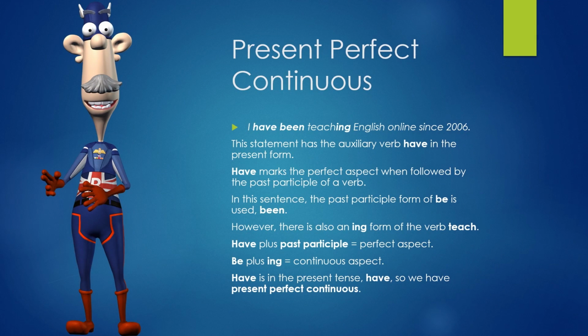Present perfect continuous. I've been teaching English online since 2006. This statement has the auxiliary verb have in the present form. Have marks the perfect aspect when followed by the past participle of a verb. In this sentence, the past participle form of be is used, been. However, there's also an ing form of the verb teach. Have plus past participle equals perfect aspect. Be plus ing equals continuous aspect. Have is in the present tense, have, so we have present perfect continuous.